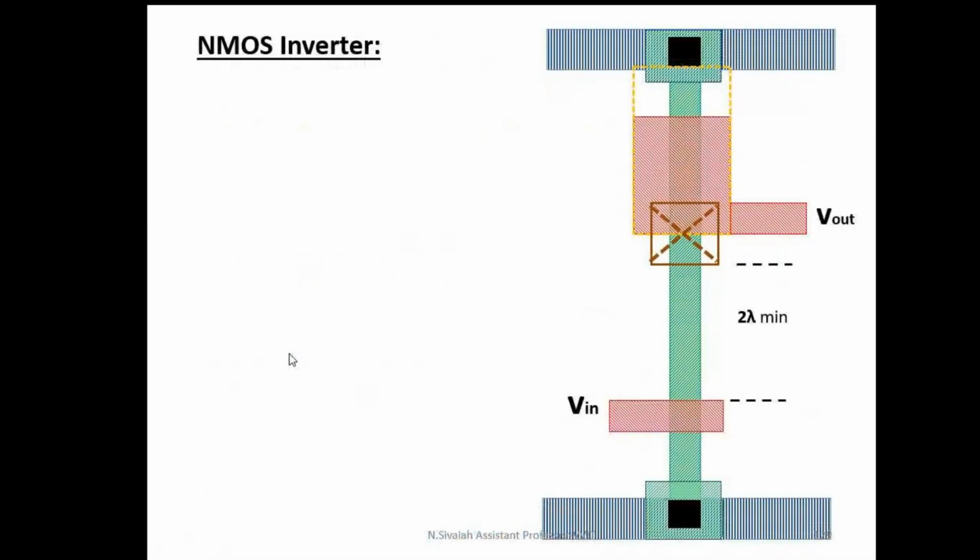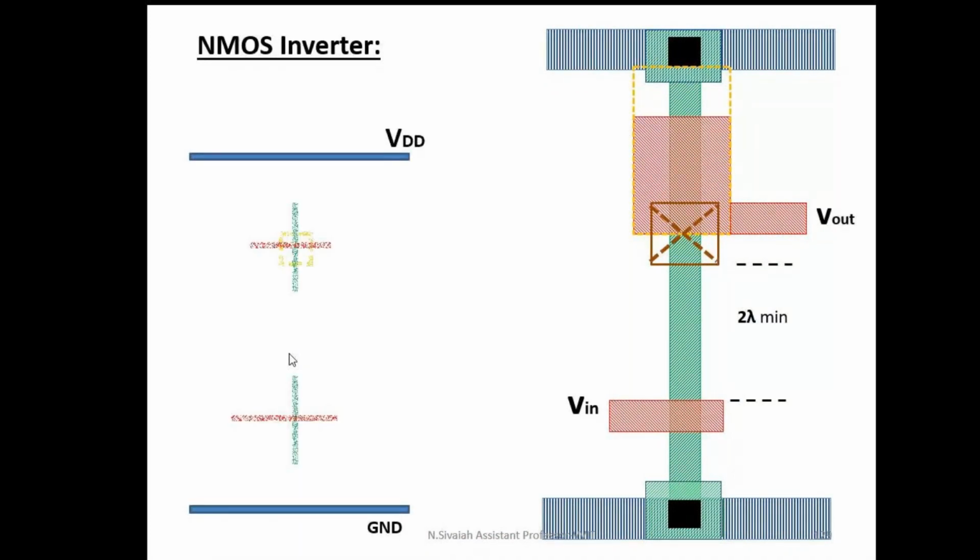This is the summary. Now I am going to draw the layout diagram of an NMOS inverter. Anyway, this is the stick diagram we already discussed. This is the stick diagram of the NMOS inverter. See, first draw the metal lines. While drawing the layout diagram, I can follow the stick diagram as it is only. See here, this is the metal line VDD, this is the ground line, which can also be shown with metal line.